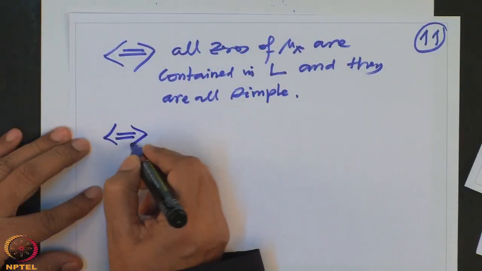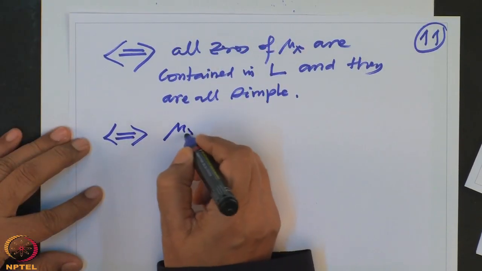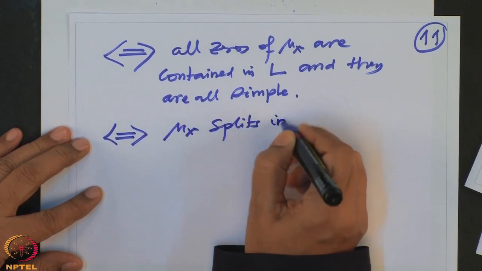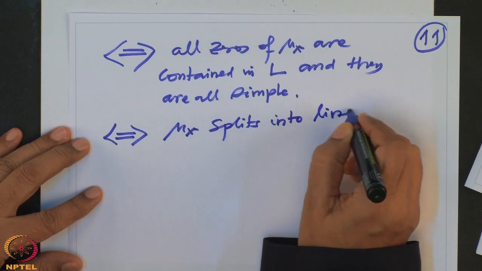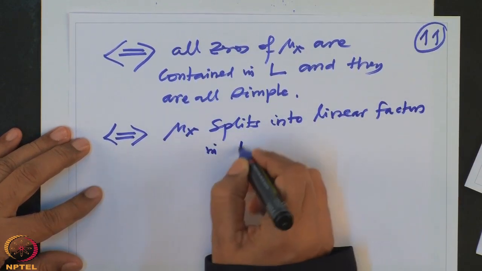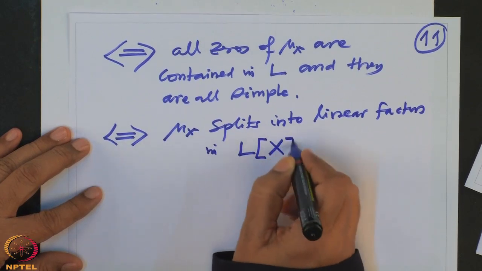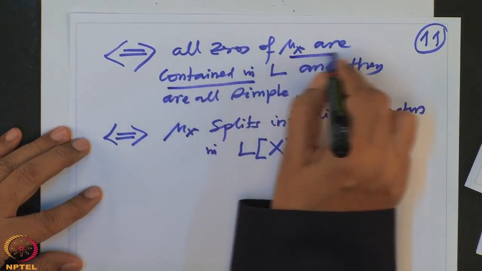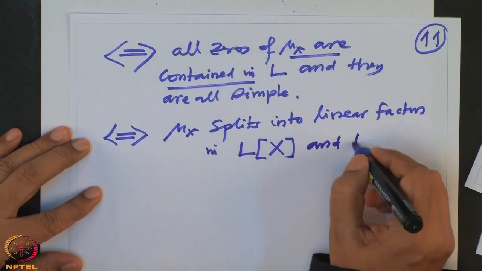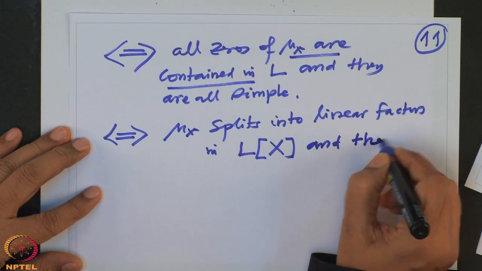Okay. Now these are two concepts. So this is if and only if mu x splits into linear factors in Lx. That is the meaning that all zeros lie inside L. That is the meaning of this part, and they are all simple.